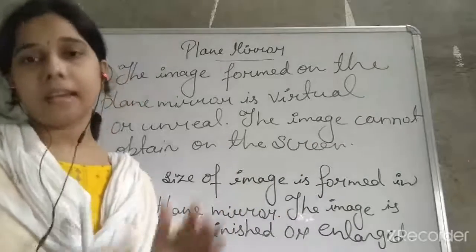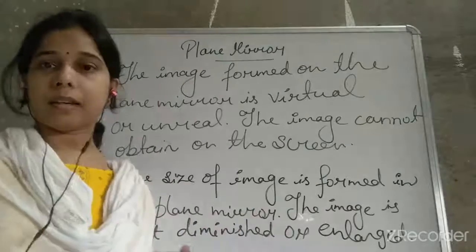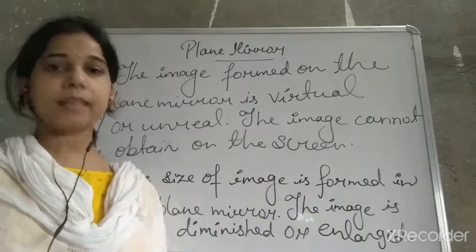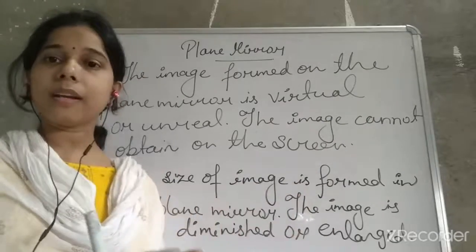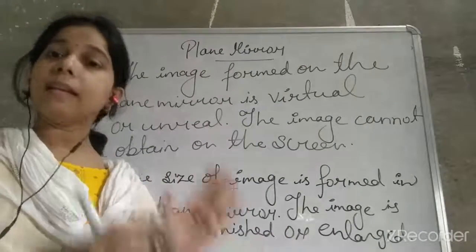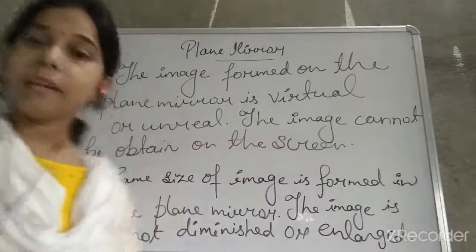It is erect. Okay, सीधा आता है, ठीक है? That is the erect. If a head is there, the head will be there. If legs are there, the legs will be like that only. It's not like कि legs ऊपर और सर नीचे. नहीं. So it is always an erect image. Okay, not an inverted image.